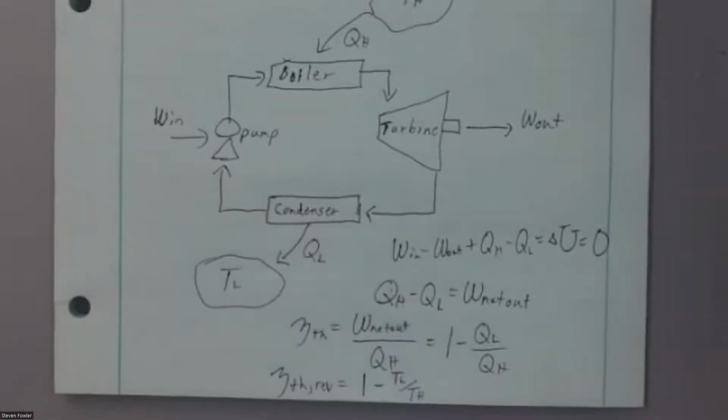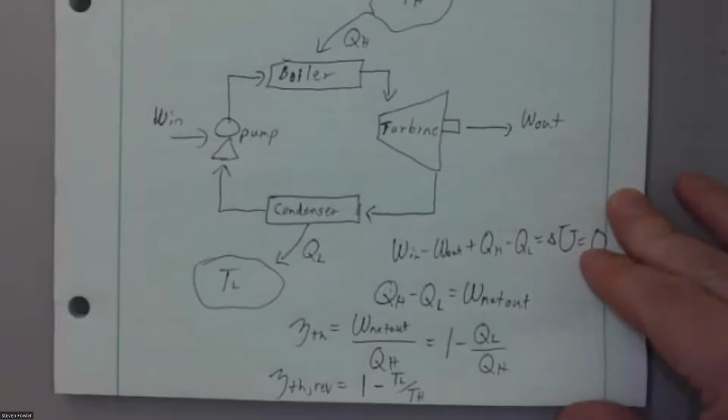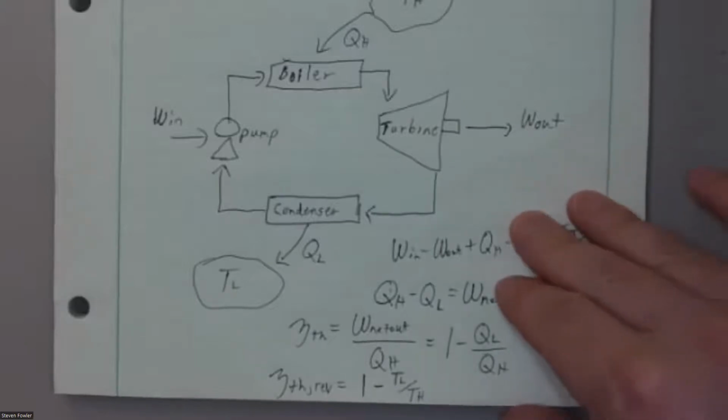And so what we find is that the ratio of the temperatures, and we can prove this in just a little bit if we take the second law as true, where the ratio of heat transfers is equal to the ratio of temperatures, if it's reversible. In this case, if it's Carnot or any other reversible device being the best possible version, then we can show that the ratio of heat transfers should be the ratio of temperatures in that best case scenario.